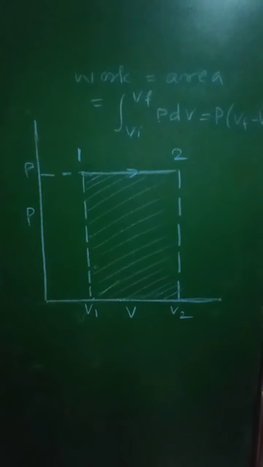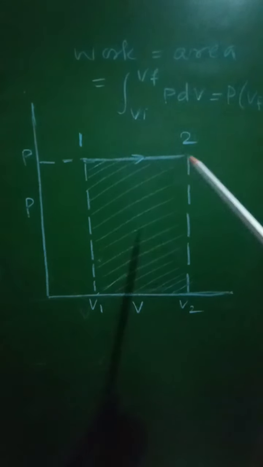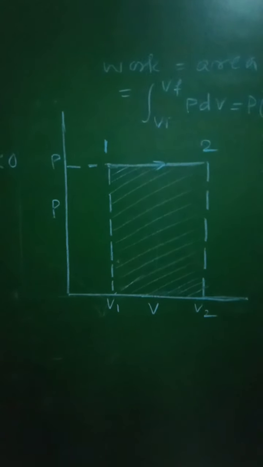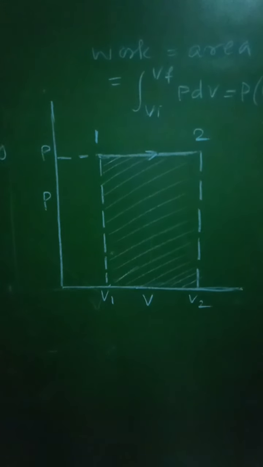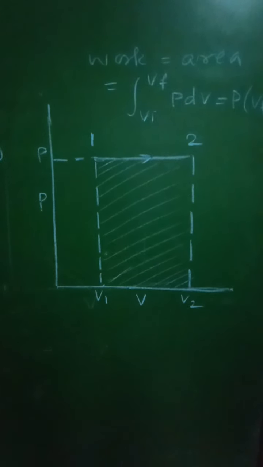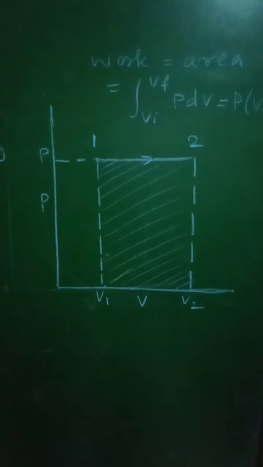Now if there is a change in volume, we get this work done, but sometimes if there is no change in volume, then at that time the work done will be equal to 0 because there will be no displacement, and hence the work done will be equal to 0.